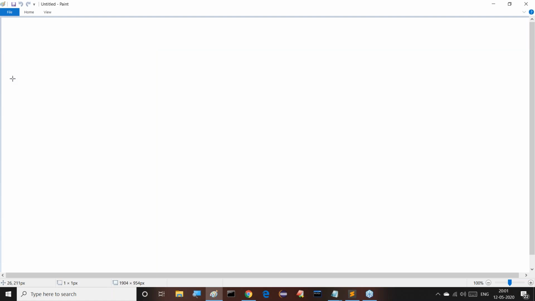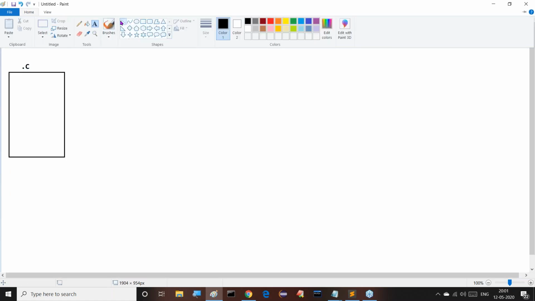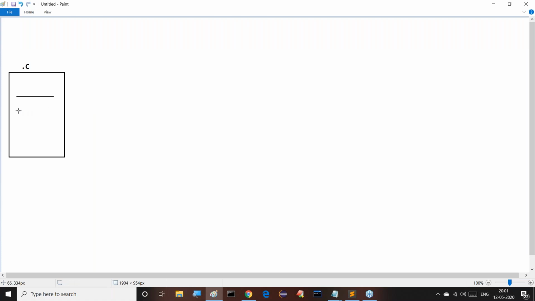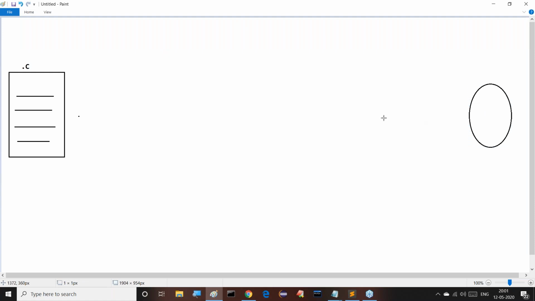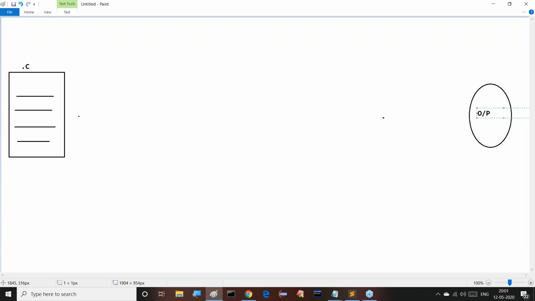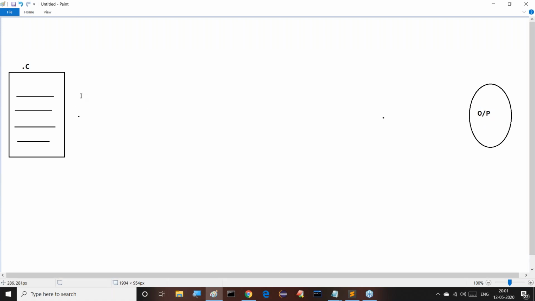For example, this is my C program. C program file, the C file extension is .c. There we are able to provide a set of instructions. A set of instructions can be provided. Good. Why, sir? Why are we writing the C program? What is the need of writing the C program? Simply to get outputs. To perform an action or to get some outputs, here we are preparing the C program.